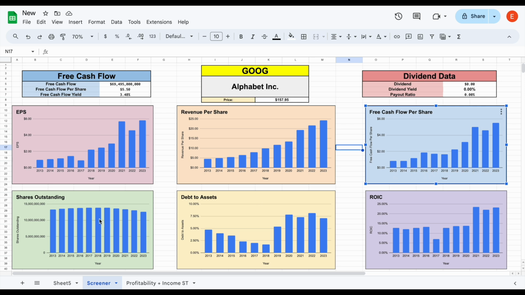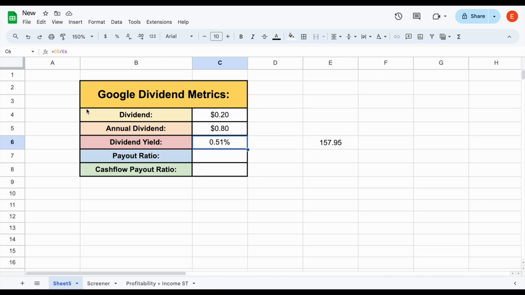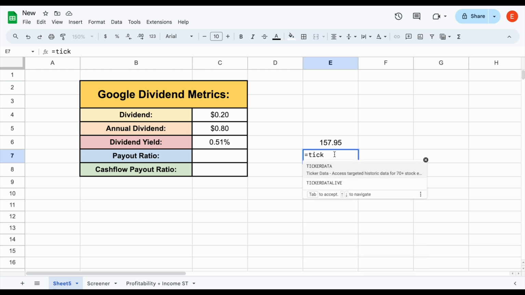So let's go ahead and go back over to our Google dividend breakdown and zoom back in. I want to know what the payout ratio for this company is and the cash flow payout ratio. We want to know how much of their capital is going to have to be used to pay out this dividend. Now, for the payout ratio, what we're going to need to know is what their current earnings per share is. And I want to know what it is as of 2023.